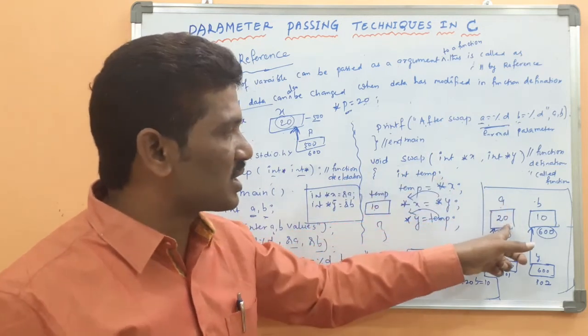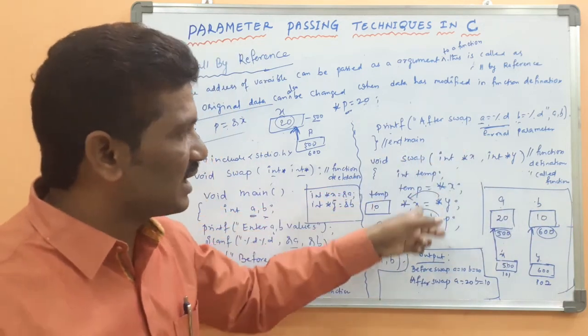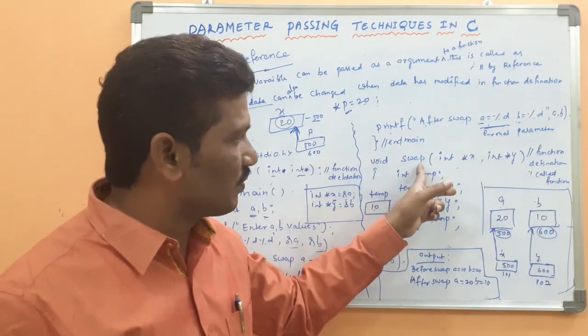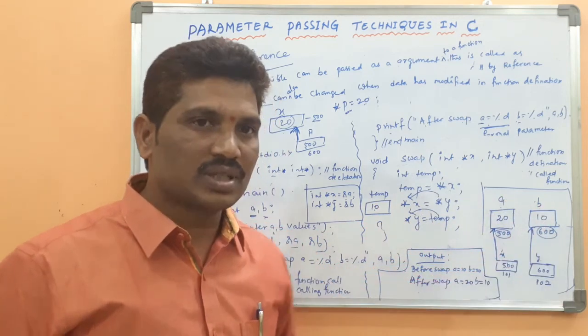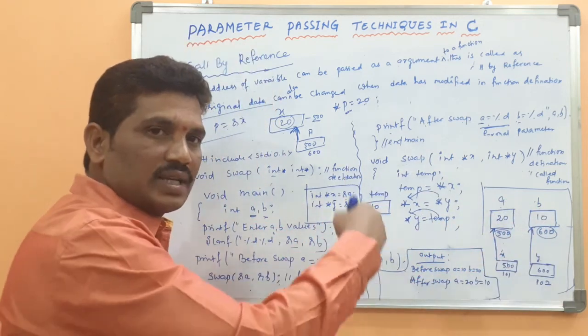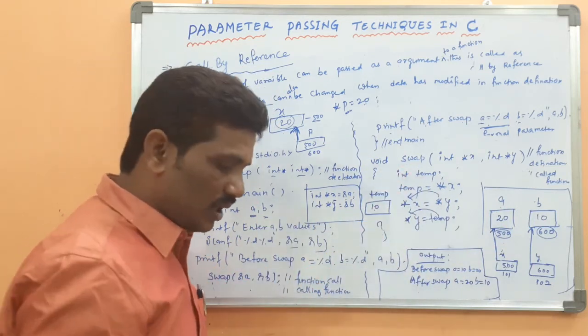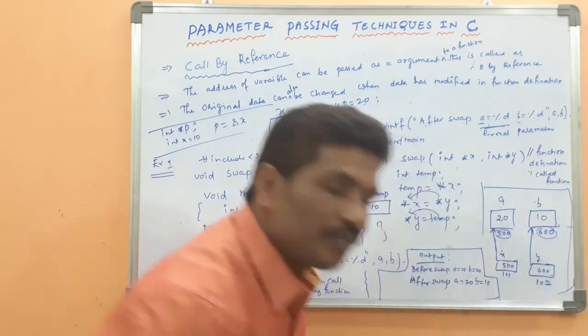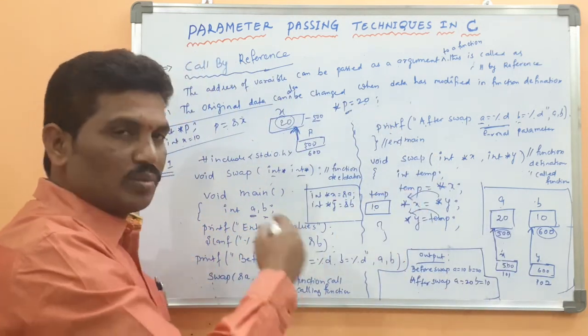Previously, the a value was 10 and the b value was 20. Whenever you change the piece of code in the function definition, now the a value becomes 20 and the b value becomes 10. Whatever changes you do in the function definition are reflected in the original data.